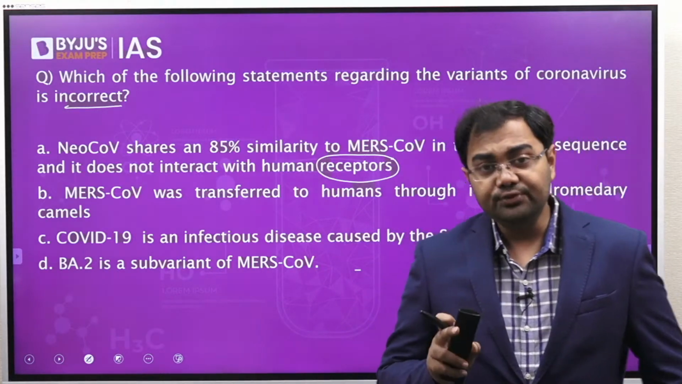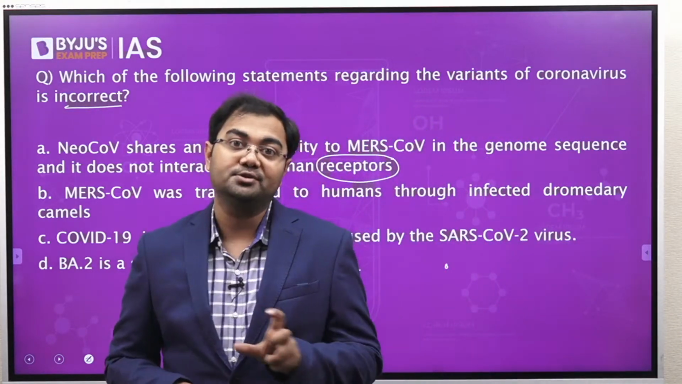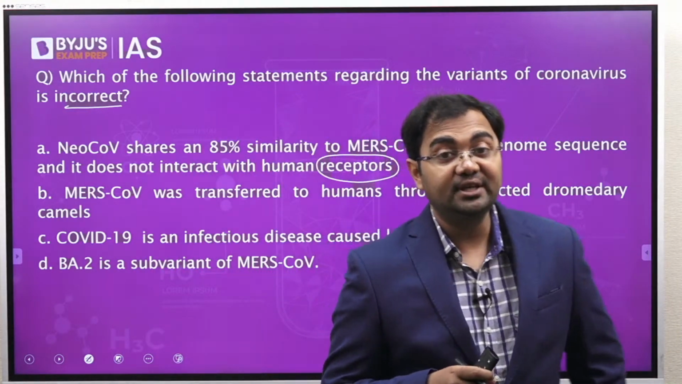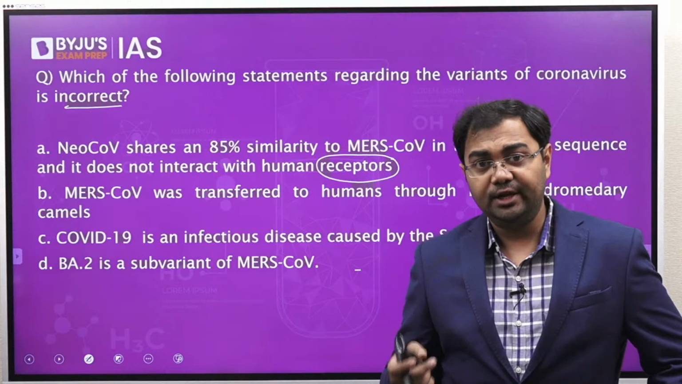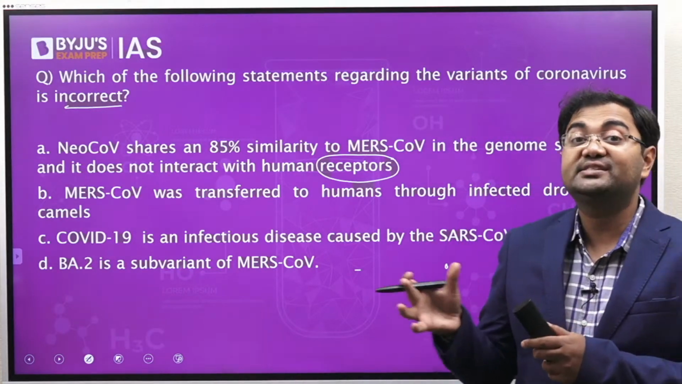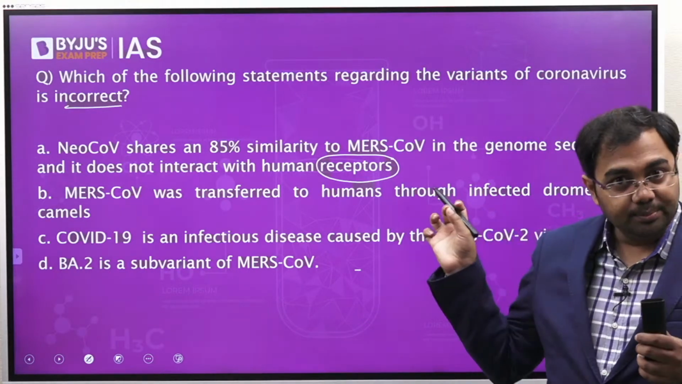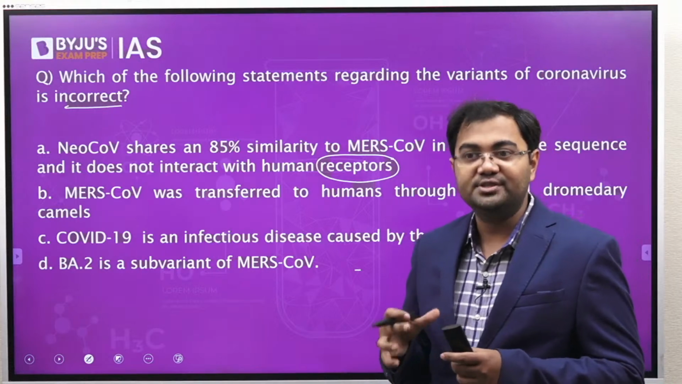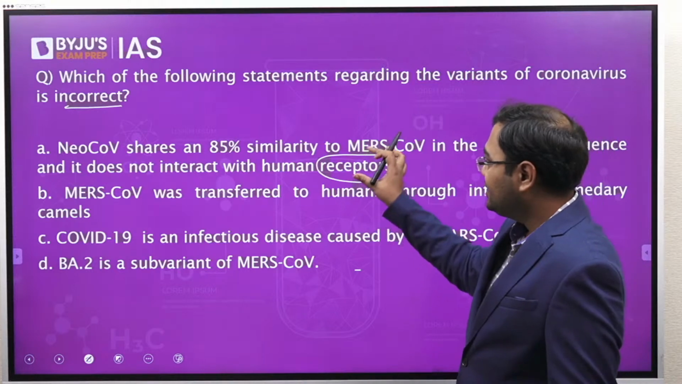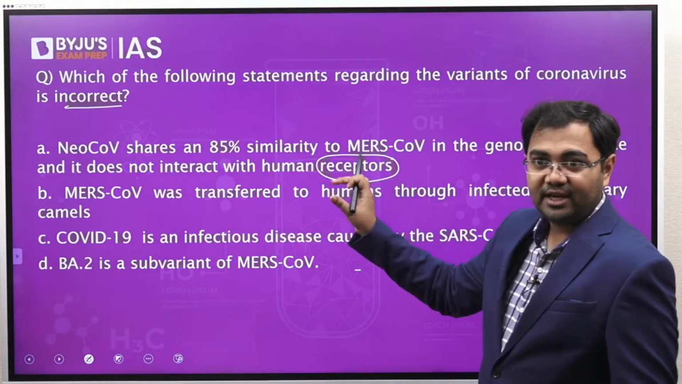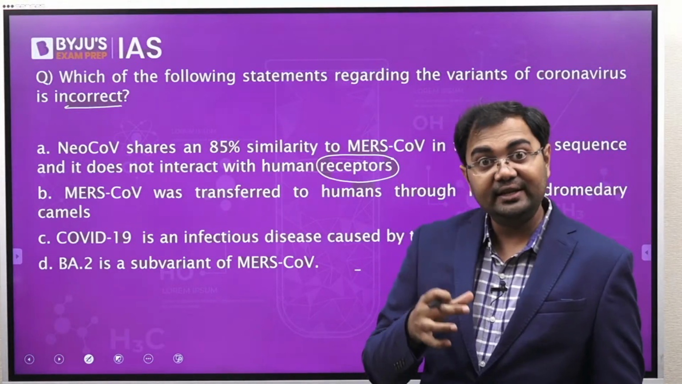First and foremost, NeoCov was in the news because it is a variant of the virus which shares almost 85% similarity with the MERS virus. That's why it was in the news, because it shares this similarity. Now the second part of the sentence says that it does not interact with human receptors. Is this correct? Yes, this is correct.